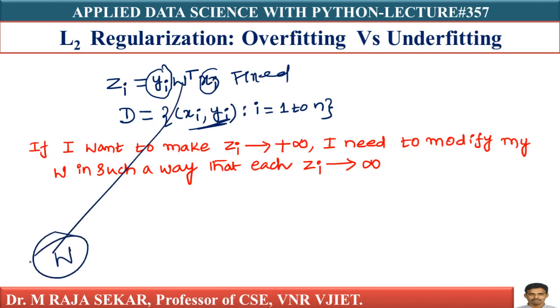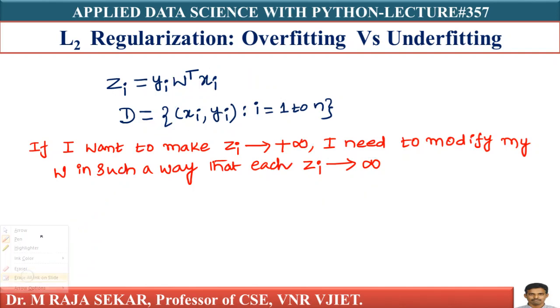I need to modify my w in such a way that each zi goes to infinity. If zi equal to yi into w transpose xi is positive, this is important. I already discussed this in my previous lectures.